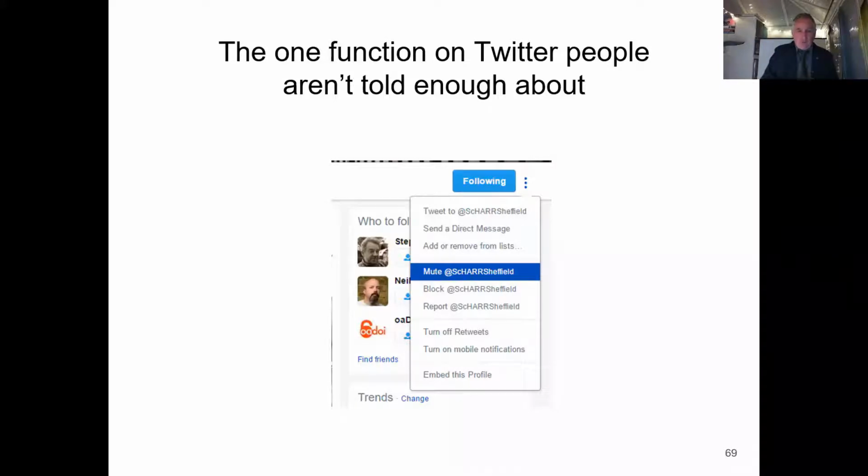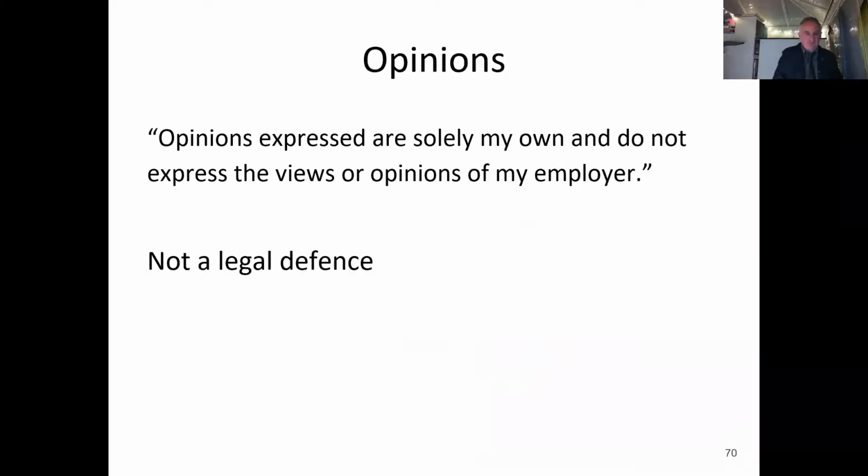But I will talk a little bit more about reputation management. We often see this on social media accounts: opinions expressed are solely my own and do not express the opinions of my employer. It's not a legal defense. It's not going to stop you getting into trouble. It doesn't give you license to say whatever you want to say on social media, even though people may do that. And I always say that it's unlikely that certain things you may say are going to lose you your job, but they may eventually lose you your contract, or at least get you into the bad books.